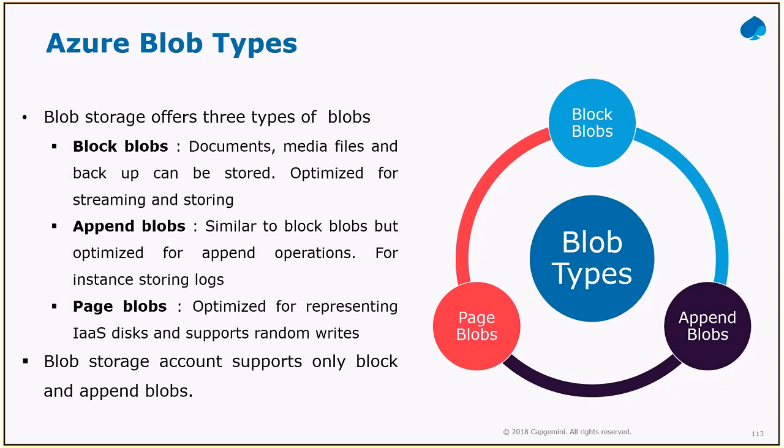Mainly these block blobs are optimized for streaming and storing. So if I want to do video streaming, for example, then obviously it should be inside the block blobs. Whereas page blob is completely different. Page blobs are optimized for representing IaaS disks and support random writes. So when you are going for the VHD and all those things, it can read and write wherever you want, right? And moreover, it can grow and shrink in size.